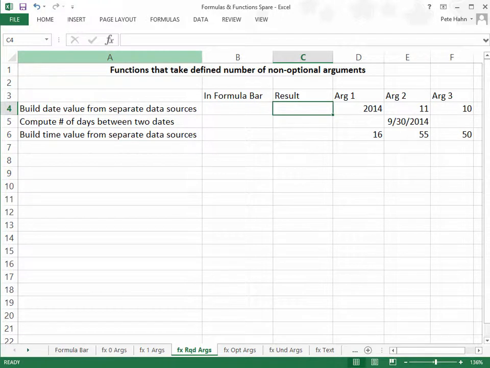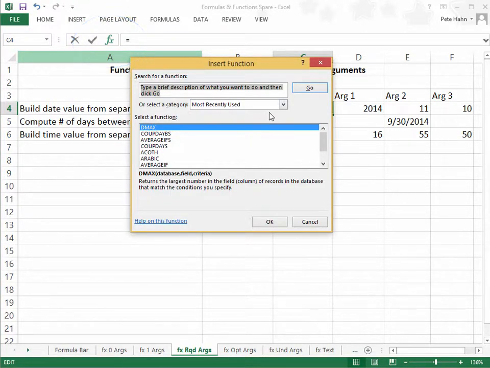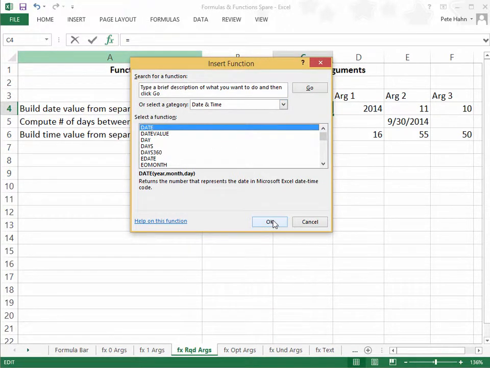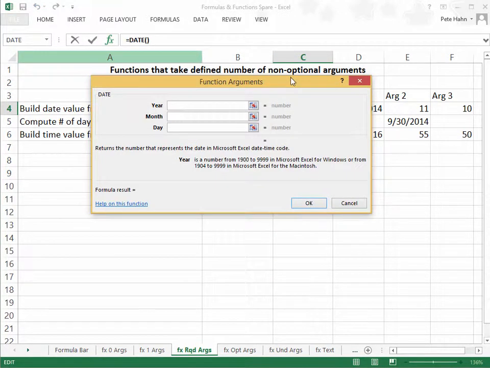The next group of functions are those which have a defined number of non-optional arguments. I have listed arguments 1 through 3 in columns D, E, and F. I will use those values for the arguments of each function through the use of cell references. Each of these are from the date and time category.